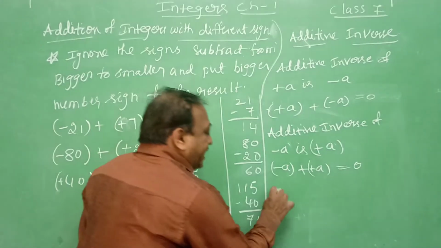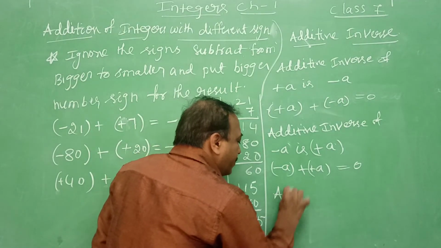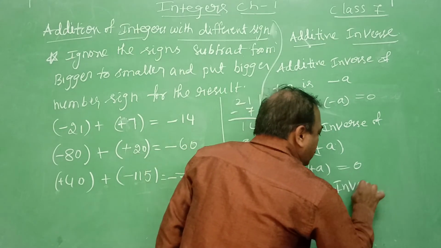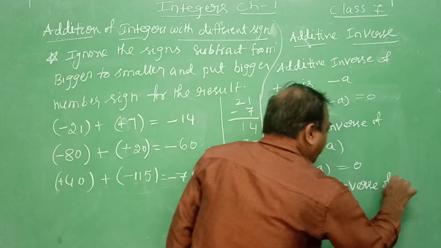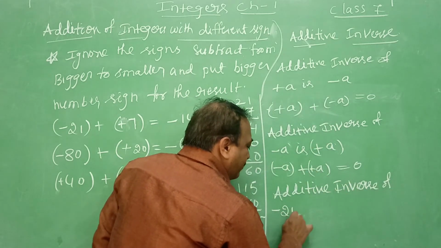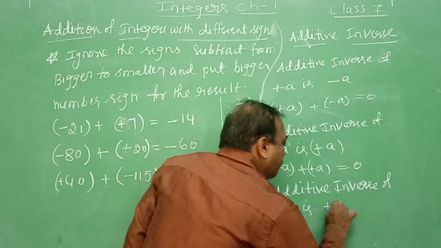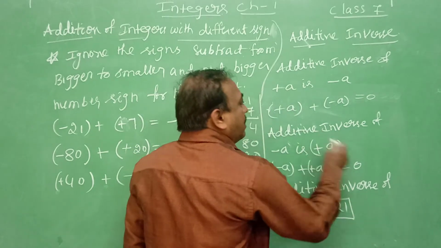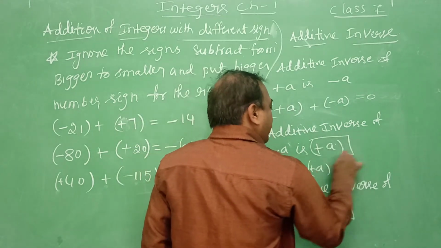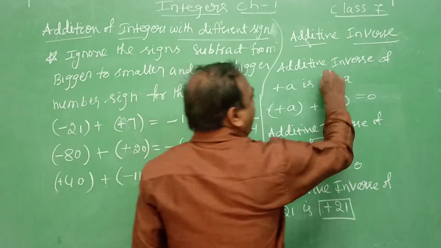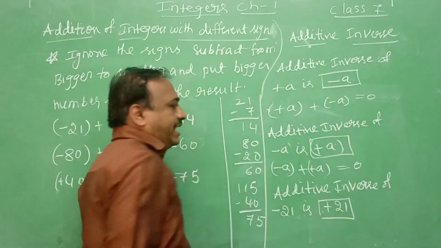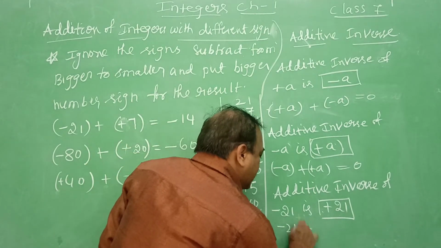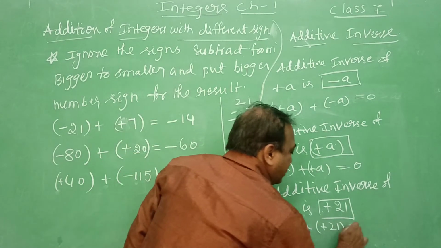Now tell me the additive inverse of minus 21. It is plus 21. So the additive inverse of minus a is plus a, and the additive inverse of plus a is minus a. So minus 21 plus 21 is equal to 0.